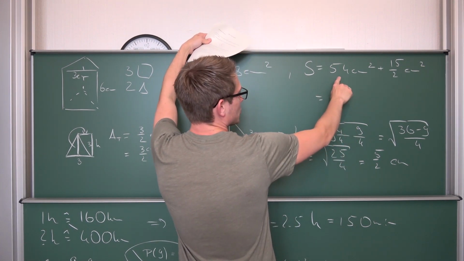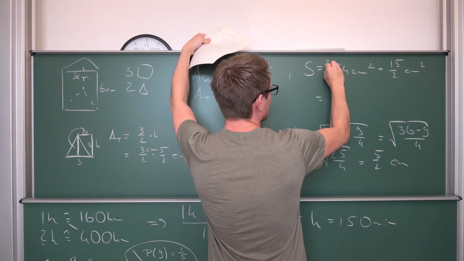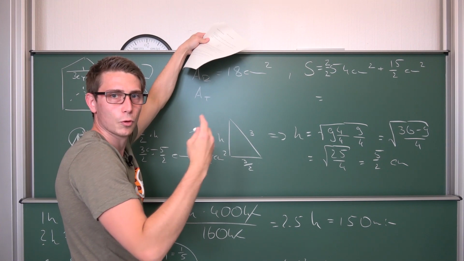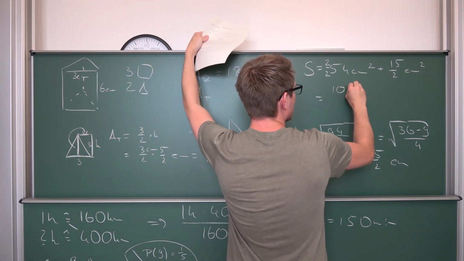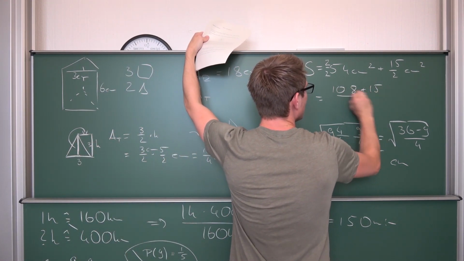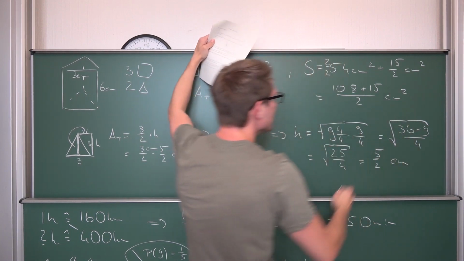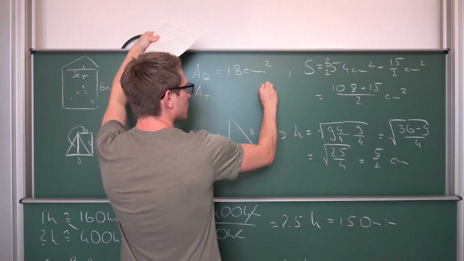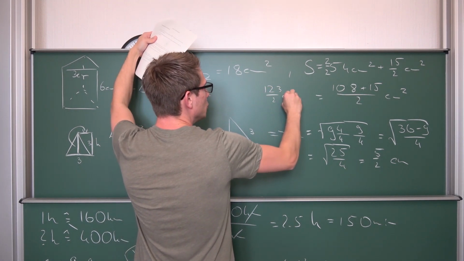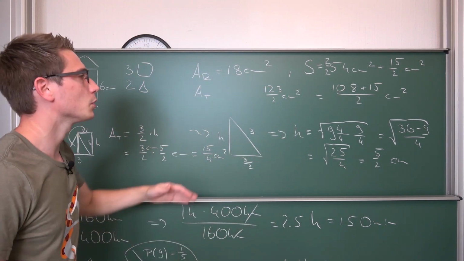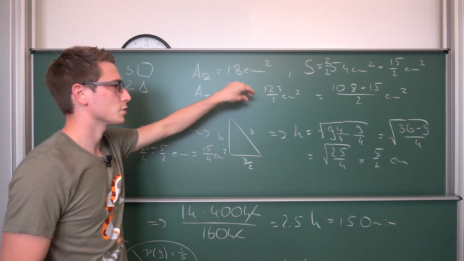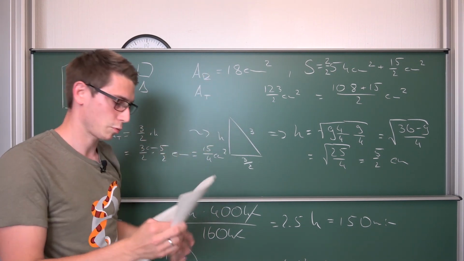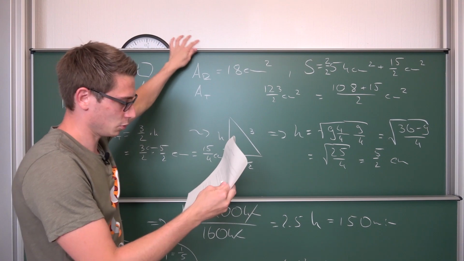We expand this by 2 over 2, and 2 times 54 is 108. So 108 plus 15 over 2 square centimeters, giving us 123 over 2 square centimeters. And if you want to get decimal numbers, it's going to give you 61.5 square centimeters. And this basically concludes this exercise.